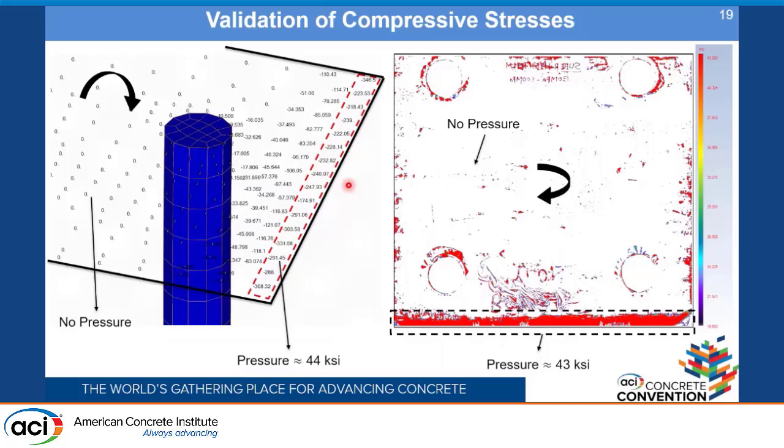So overall, we have a finite element model which we have validated with the experiments, and that will later be used to perform some parametric studies, which will include the variation of base plate thickness, the variation of concrete material properties, and the configuration of the anchors.